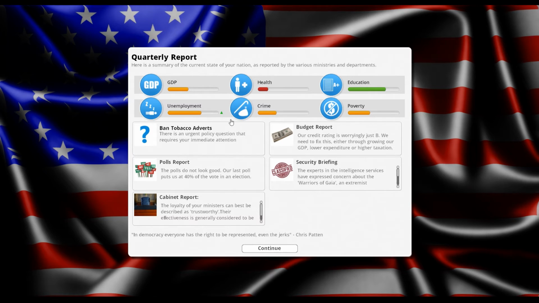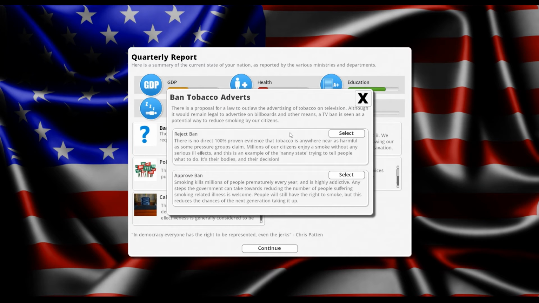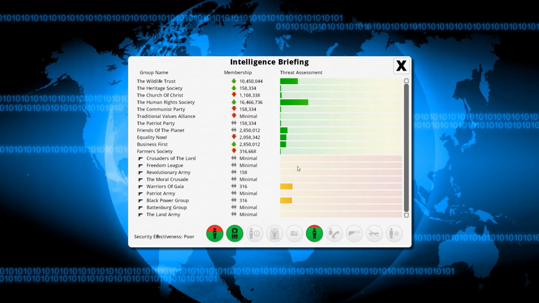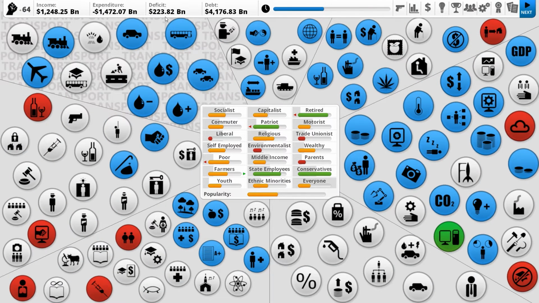Okay, so unemployment has increased. We lost a little bit of our polls, and the Warriors of Gaia still exist. Tobacco adverts. We'll approve the ban. Okay, let's have a look at security briefing. They haven't grown, which is a positive. Some of the groups have grown, but the main group down here hasn't grown. Okay. We have 64 points.